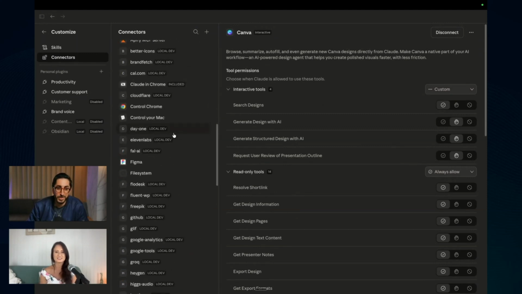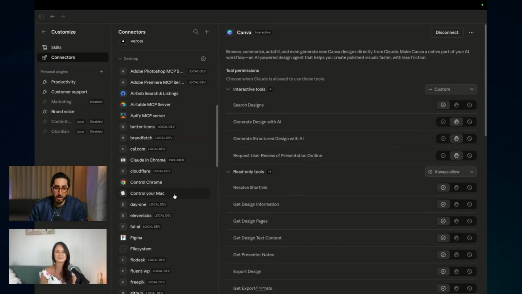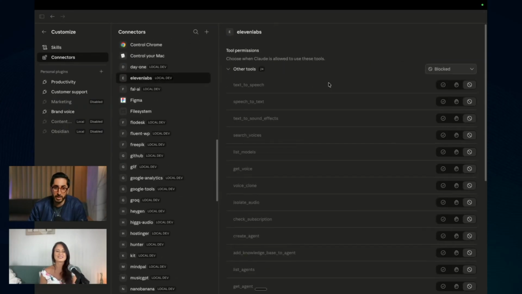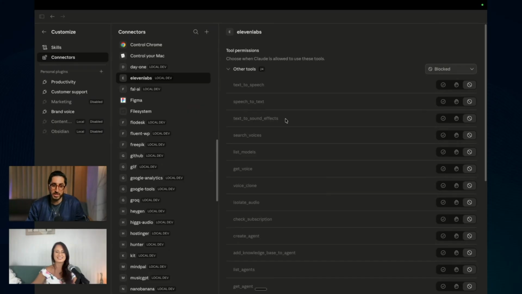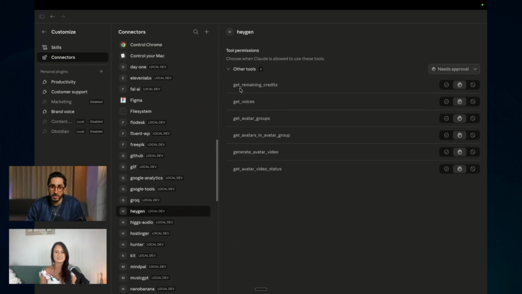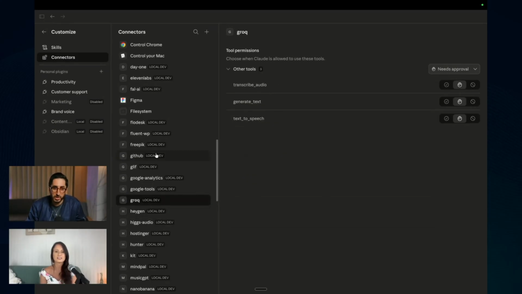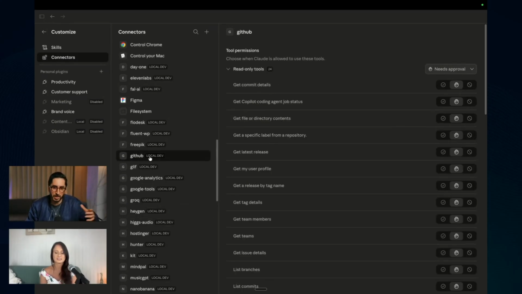But what is interesting here, I have created a lot of different ones. Like I have integrated 11 Labs here with all their different tools. So I can pull voices, my own voices in 11 Labs, my pro voice. I can pull my avatar videos into Claude. Claude can create my avatar videos. I have integrated voice with Grok. I have GitHub, which is more of a technical thing.